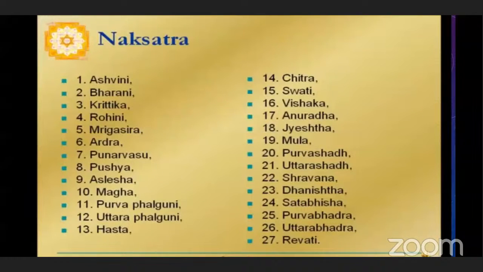These are the 27 nakshatras. And Indian astronomers suggested these nakshatras.